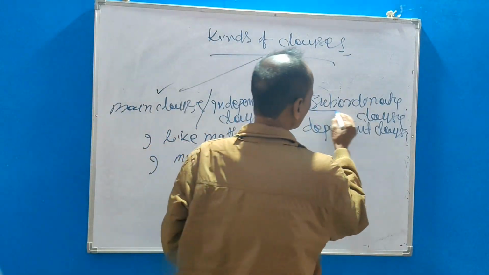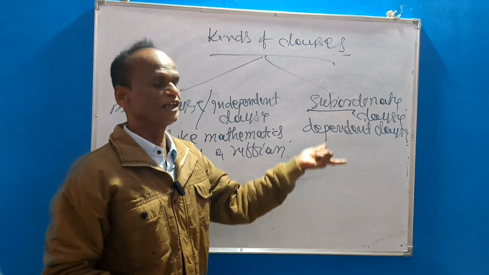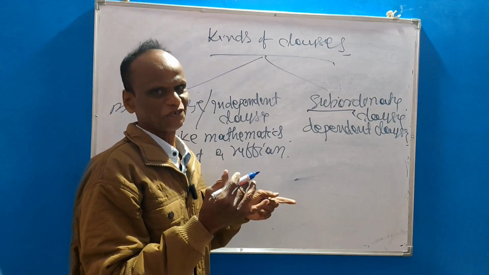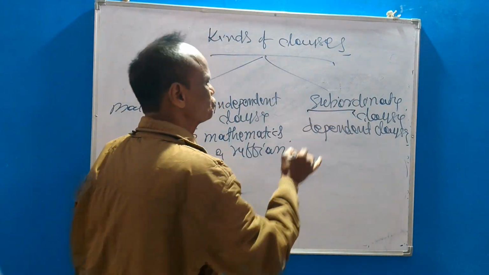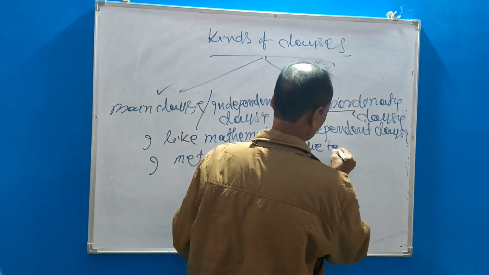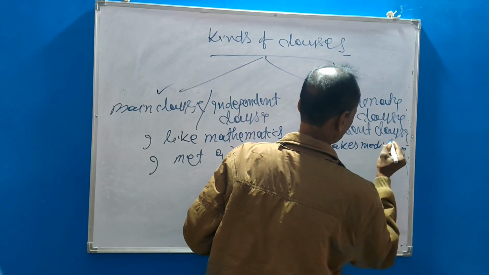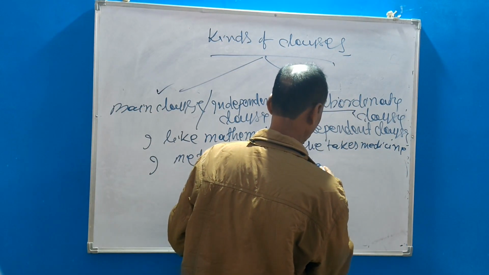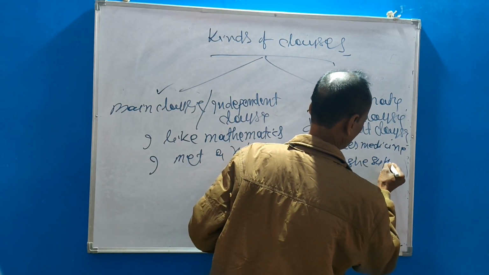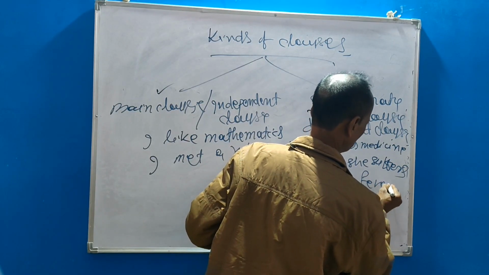Okay. Subordinate clause. What is subordinate clause? Which clause always depends on any other clause. It cannot express complete thought or complete meaning. That is subordinate clause. For example, she takes medicine because she suffers from fever. Okay.